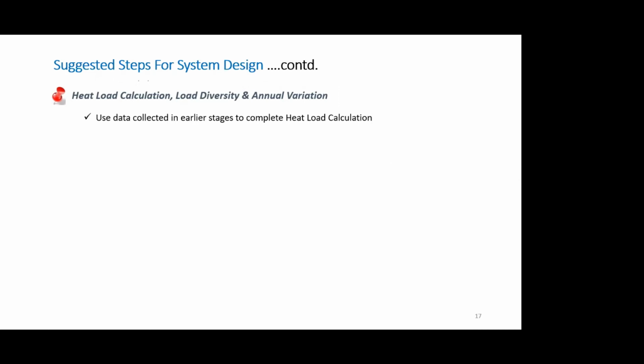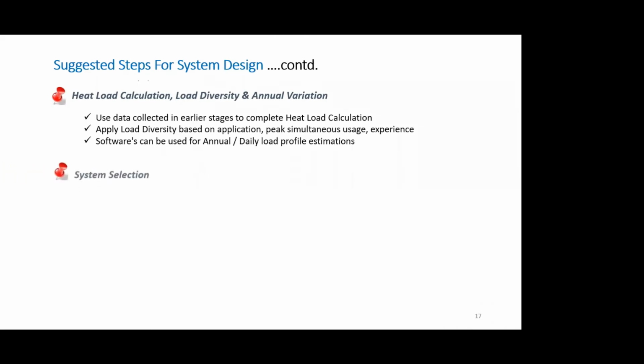Typically, I hope you understand, larger is the capacity or larger is the sum total of the load, we can actually go for a higher diversity. Higher diversity means 0.7 is a higher diversity than 0.8, correct? So apply load diversity based on application, peak simultaneous usage and experience.